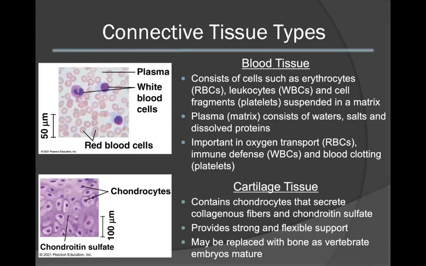Blood tissue is also a type of connective tissue. Blood tissue consists of many different types of cells, such as red blood cells or erythrocytes, leukocytes or white blood cells, and cell fragments, also called platelets, all suspended within a liquid matrix. This matrix is termed plasma. The plasma consists of water, salts, as well as many small dissolved proteins.